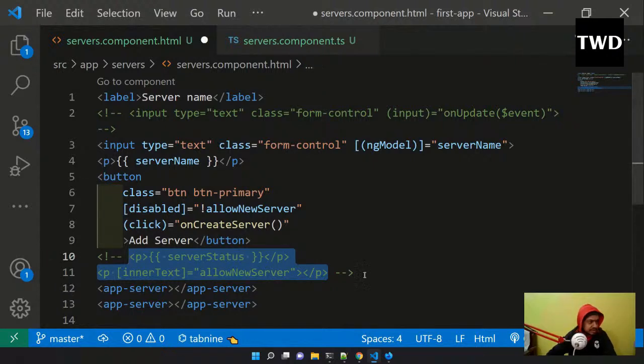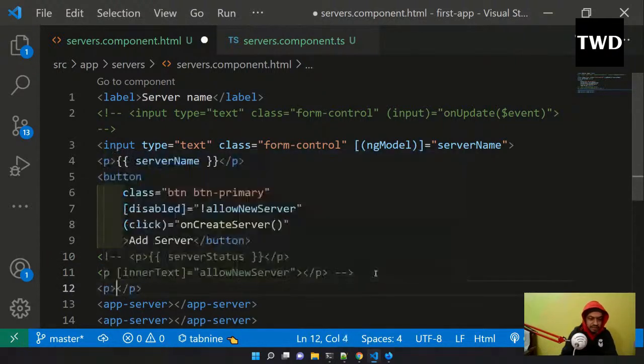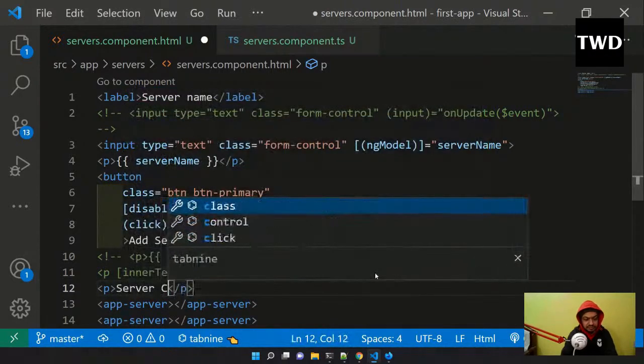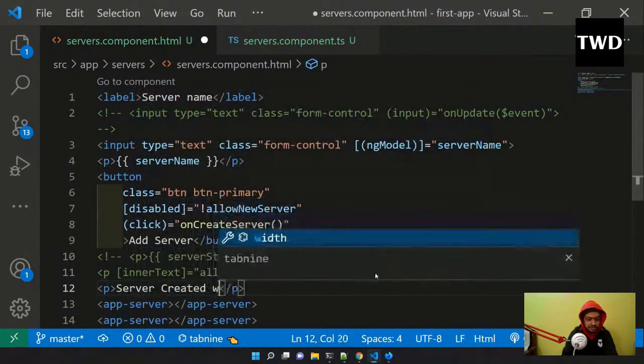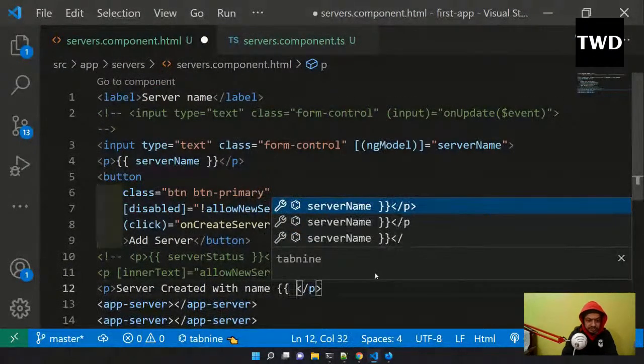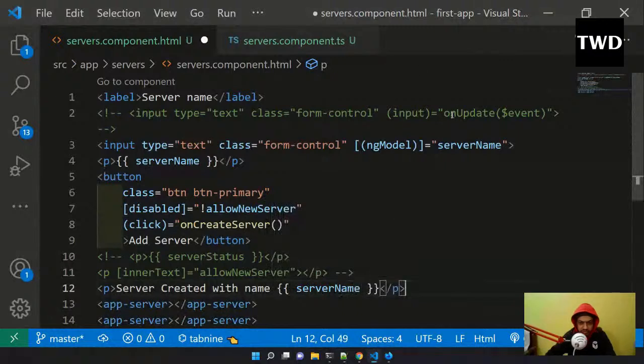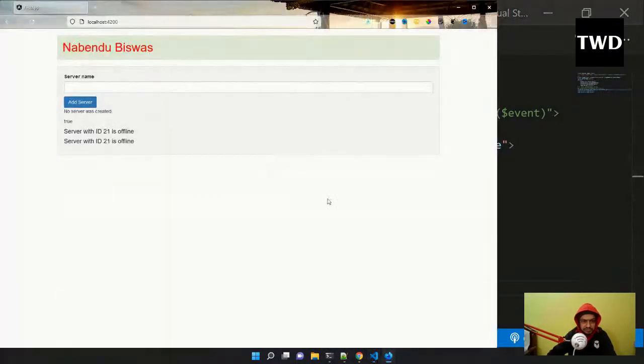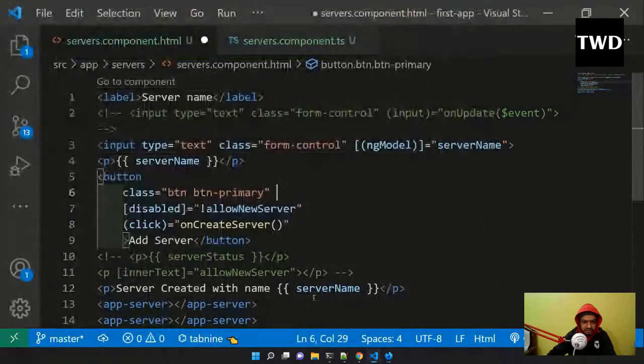And there is a p, server created with name. So I'm passing the name, which is this server name, whatever is bound through ngModel. Whatever I'm typing here, when I click on add server, it will show server created with the name. Okay, this all I have removed.